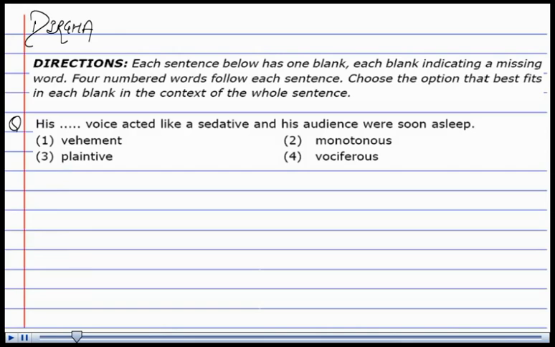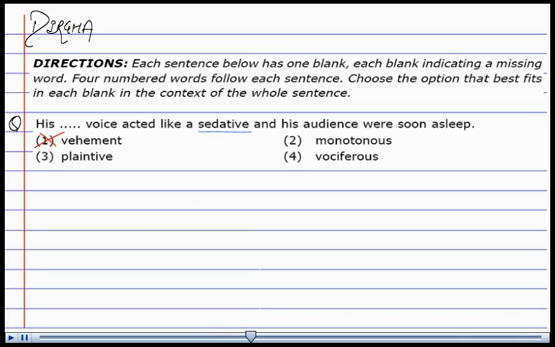A sentence has been given to you. The question is, his dash voice acted like a sedative and his audience was soon asleep. Now sedative means calm or soothe. We have to choose an option which fits the whole sentence here. The first option, vehement, is impatient or violent. Now if a voice is violent, it cannot let the audience fall asleep, so we refute it.